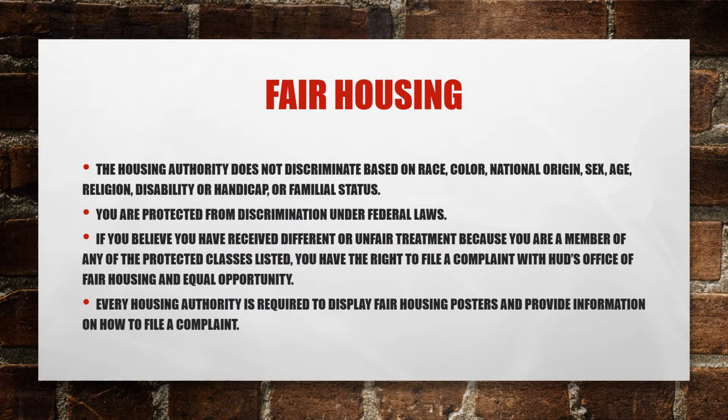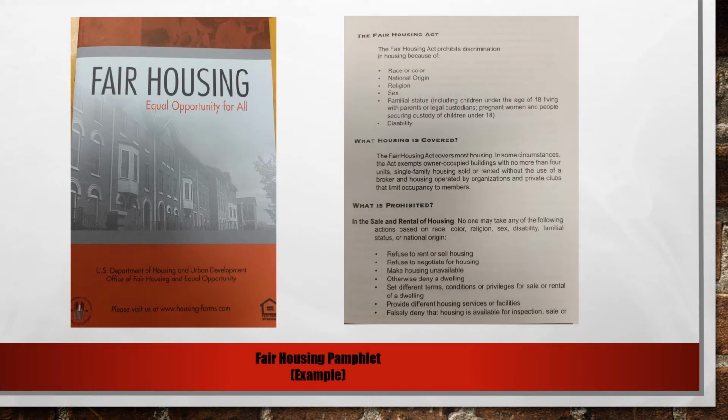Fair housing. The Housing Authority does not discriminate based on race, color, national origin, sex, age, religion, disability or handicap, or familial status. You are protected from discrimination under federal laws. If you believe you have received different or unfair treatment because you are a member of any of the protected classes listed, you have the right to file a complaint with HUD's Office of Fair Housing and Equal Opportunity. Every housing authority is required to display fair housing posters and provide information on how to file a complaint. Here is an example of the fair housing pamphlet that you will receive in your move-in packet.